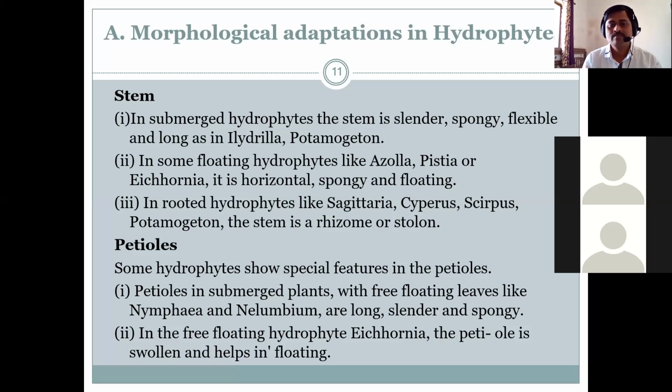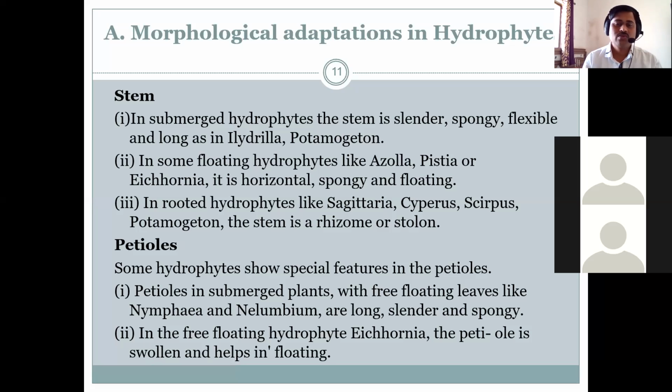So stem is not there; in replacement there is petiole. Some hydrophytes show special features in the petiole. The petiole is the stalk of the leaf. So the stalk is elongated in some of the hydrophytes, just like petioles in submerged plants with free floating leaves like Nymphaea, that is the lotus, or Nelumbium, which are long, slender and spongy.